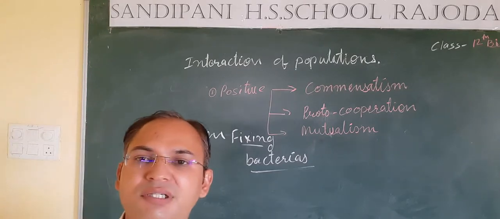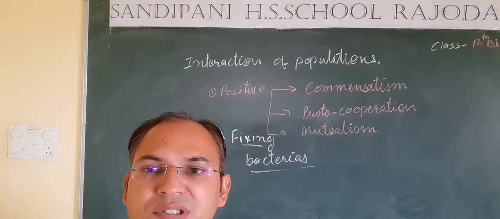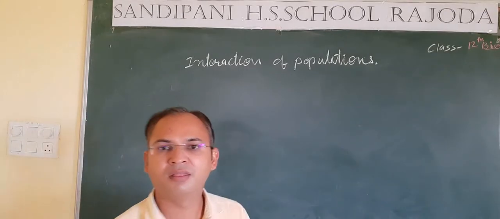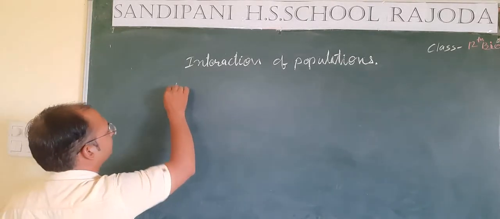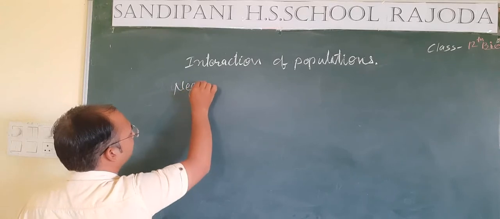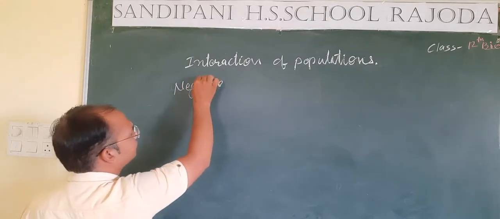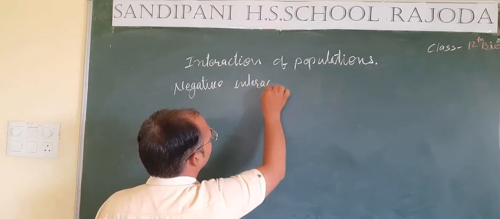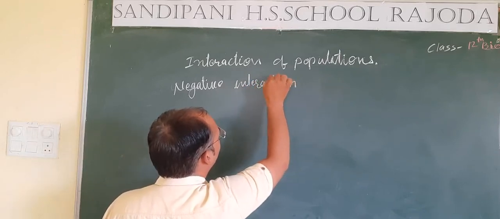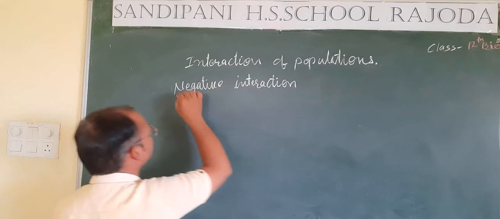Now let's see, students, the negative interaction of populations.